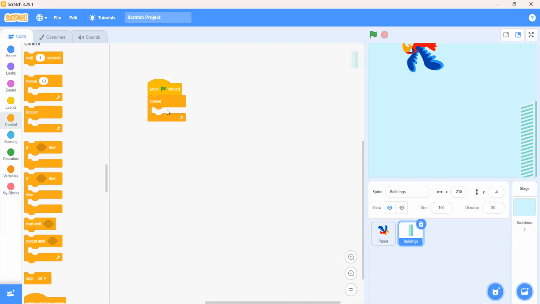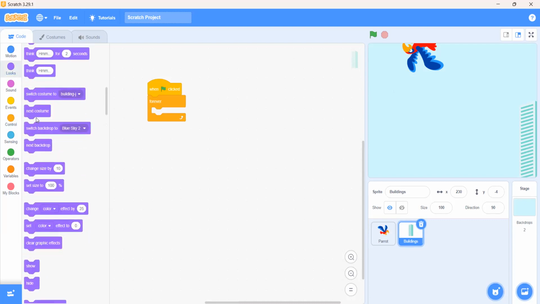But Aya, in the project I showed you, it was using the clones of the building. The clones of the building were moving. I know. And what was happening? The building was changing its costume. So when green flag clicked, forever, we will go in the looks and use the next costume block, so that when we click on the green flag, it changes the costume.